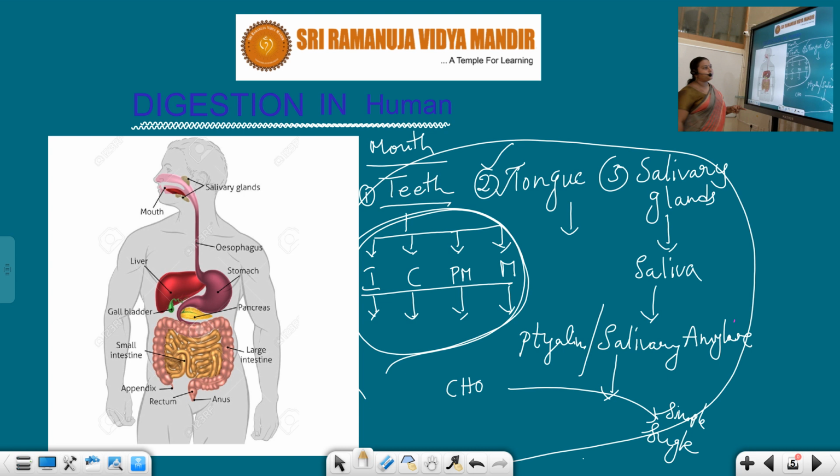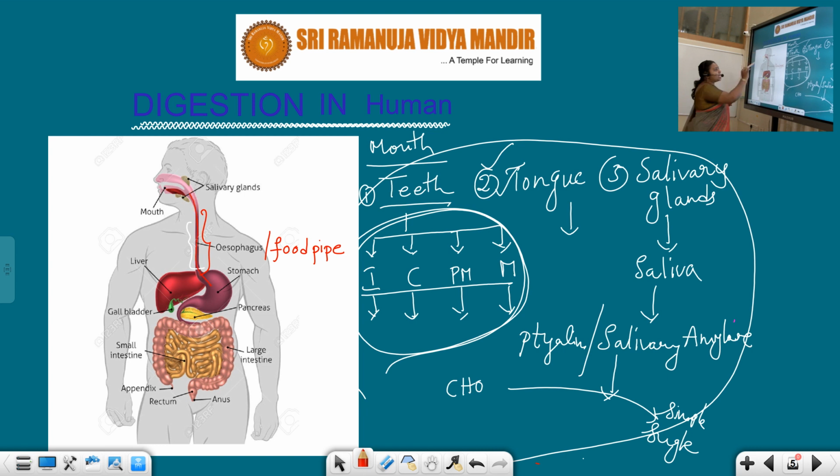Here, the esophagus is a long pipe-like structure. So we can also call the esophagus a food pipe, students. Chewed, partially digested food material travels across this pipe and reaches the stomach.